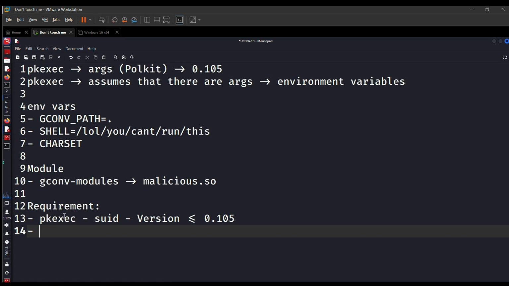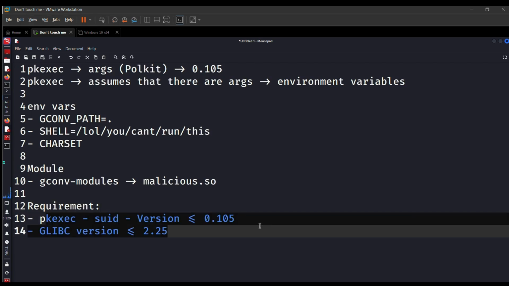Now you will say, okay, that's it. You have the SUID bit set and you also have the vulnerable version. But this will still not work, because you need one more thing. You need a glibc version below or equal to, I think, 2.23. If the glibc version is greater than this, no. Now, this is not documented anywhere. This is my personal experience.